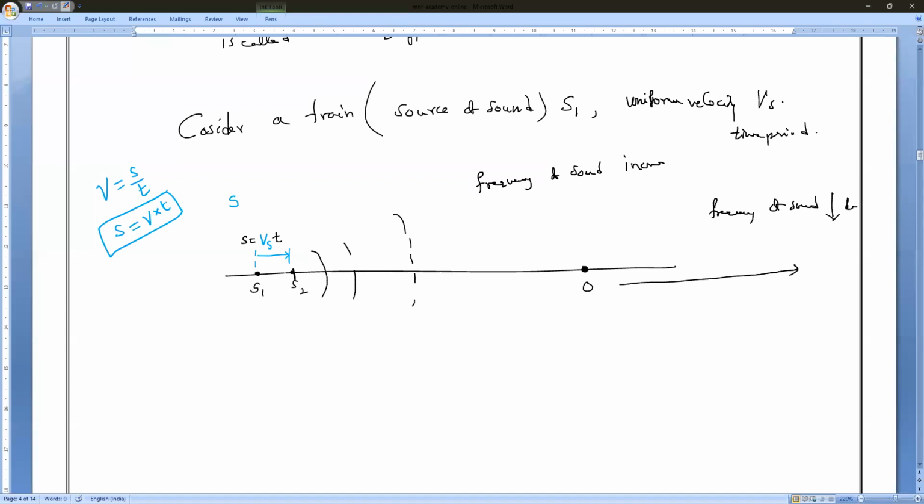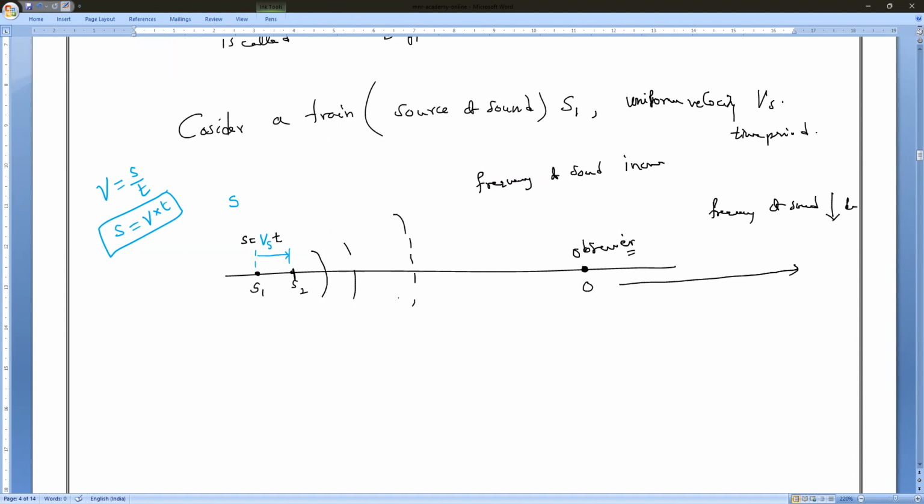So when the train approaches the observer, the frequency appears to increase, and when the train passes the observer, the frequency appears to decrease. That is what we call the Doppler effect.